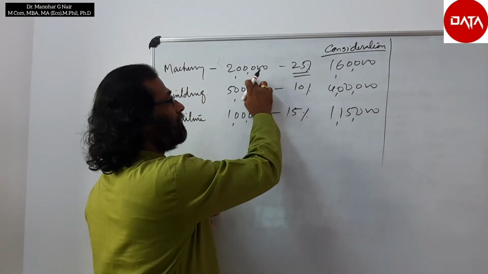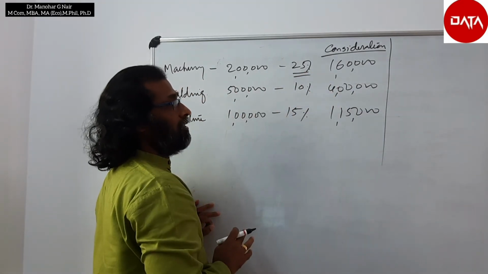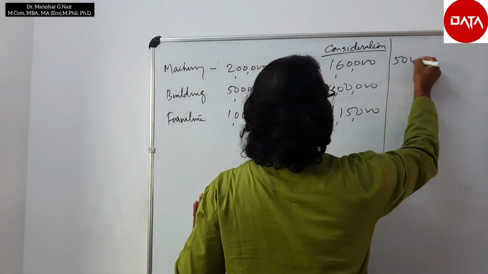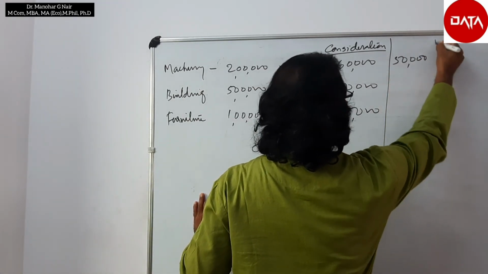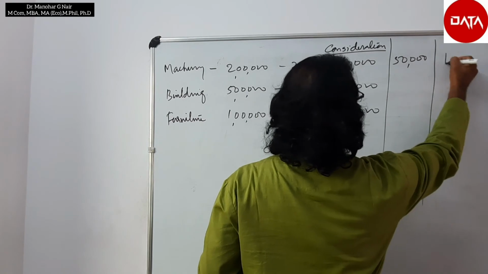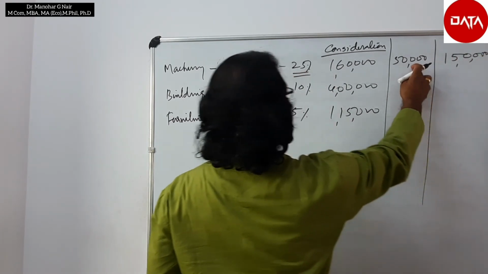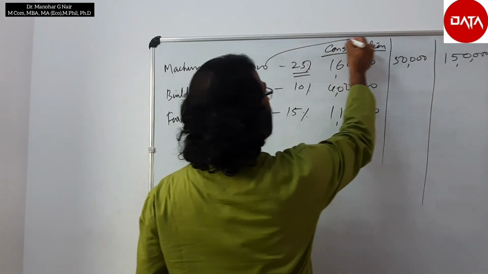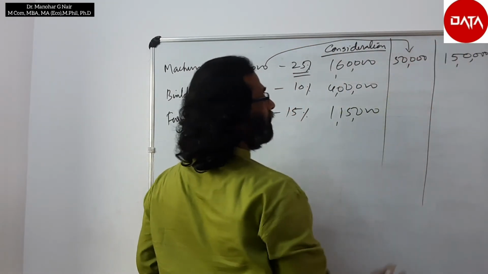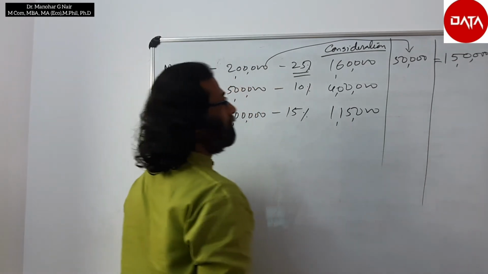So 25% of this 2 lakh is 50,000 depreciation. So the actual cost should be 1,50,000. This 1,50,000 is equal to 2 lakh minus this 50,000. That is the value, 1,50,000.